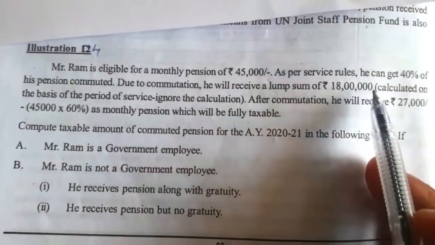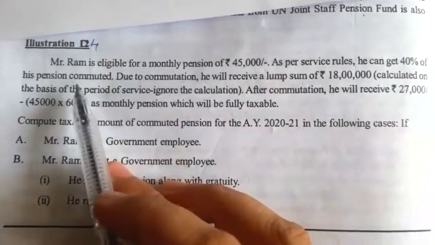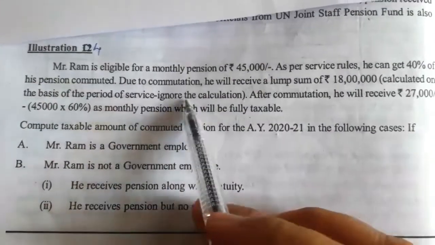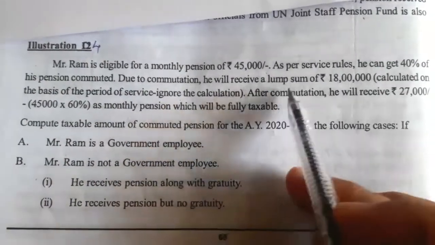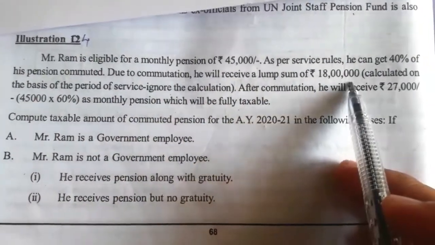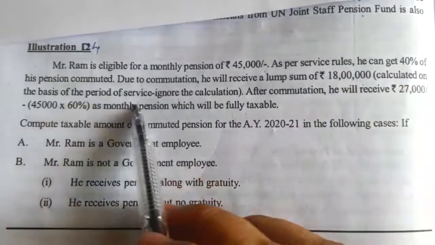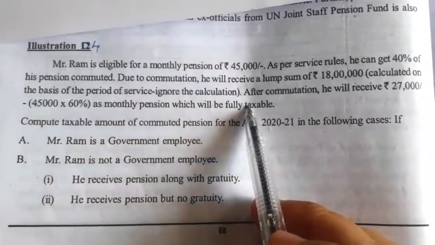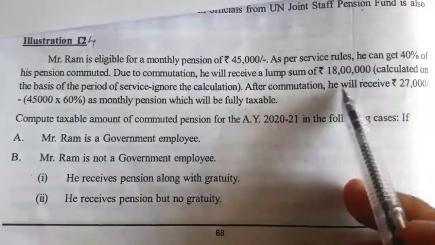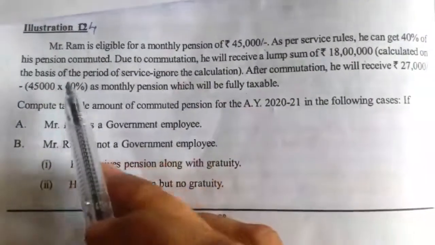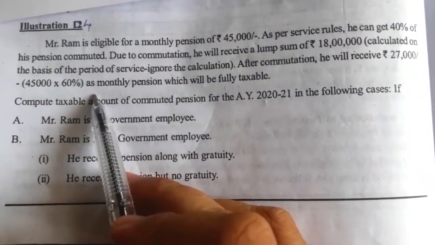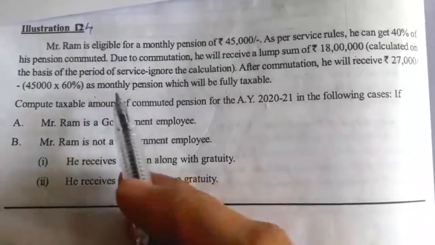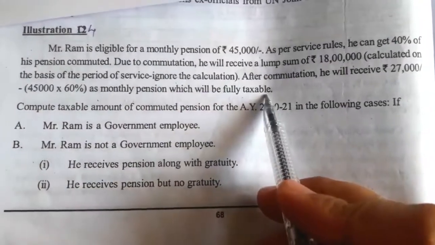As per service rule, he can get 40% of his pension commuted. Due to commutation, he will receive a lump sum of rupees 18 lakh calculated on the basis of period of service. Ignore the calculation. After commutation, he will receive 27,000, that is 45,000 into 60%, as monthly pension, which will be fully taxable.